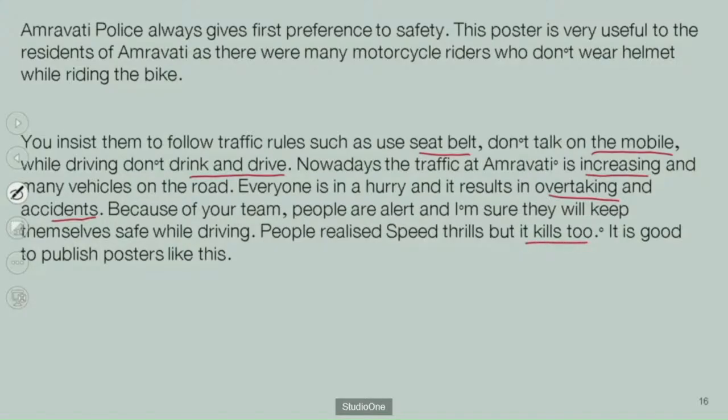It is good to publish posters like this. This is a very appreciative line. Then, thank you, which is necessary for an official or formal letter. And lastly, you can write your subscription: yours faithfully, Sanjana Bhosle, because this name is given in that information. Okay, so these are three paragraphs and the whole letter is according to the format.